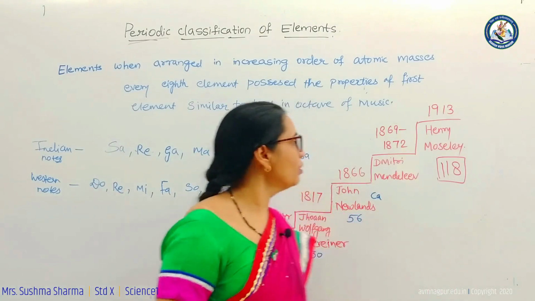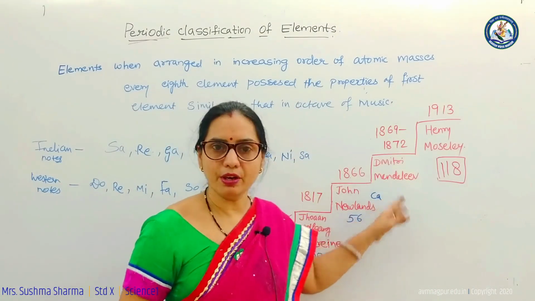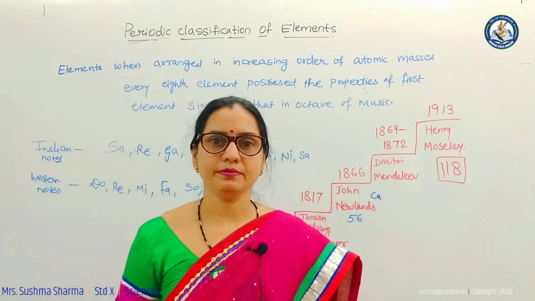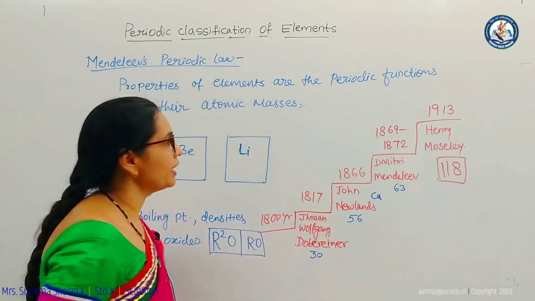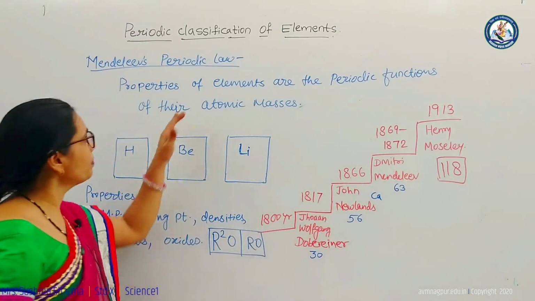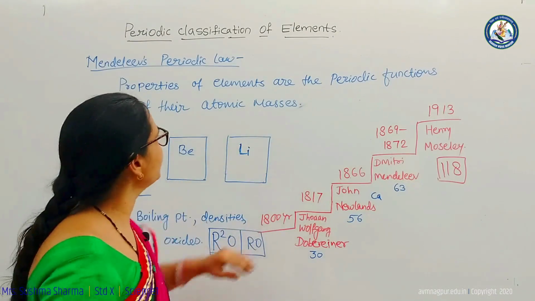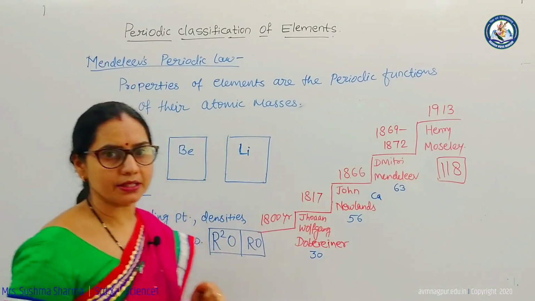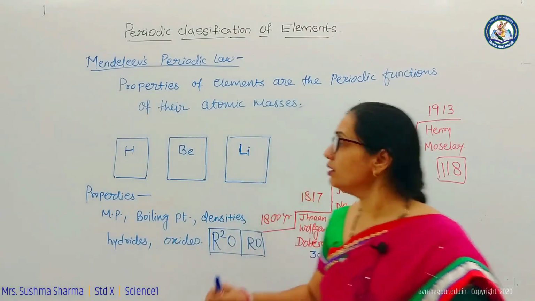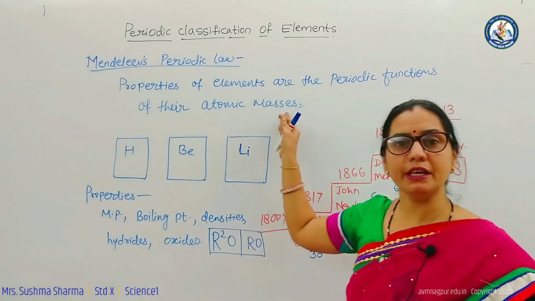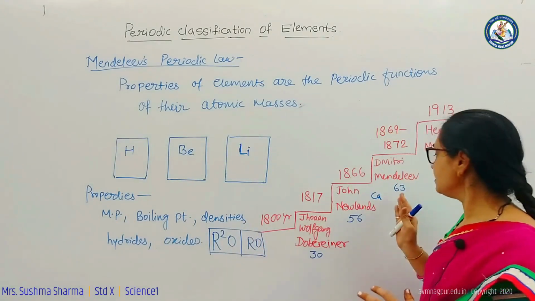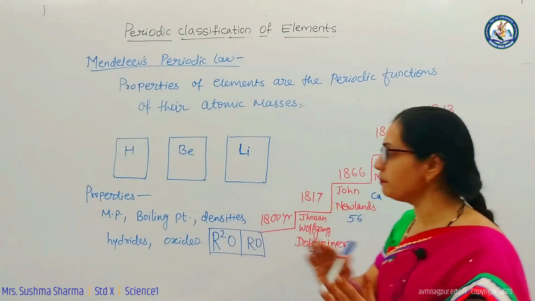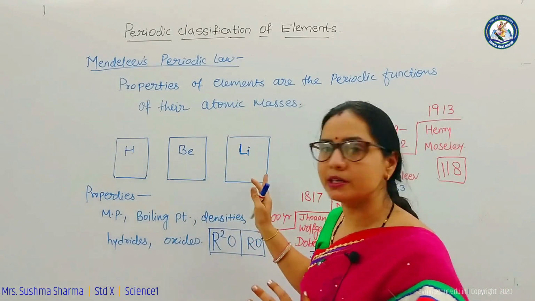So now we'll go through Mendeleev's periodic table. Dmitry Mendeleev came forward with the idea that properties of elements are the periodic functions of their atomic masses. That means he also took atomic mass as the fundamental property, and out of 63 elements known by that time, he prepared 63 cards.